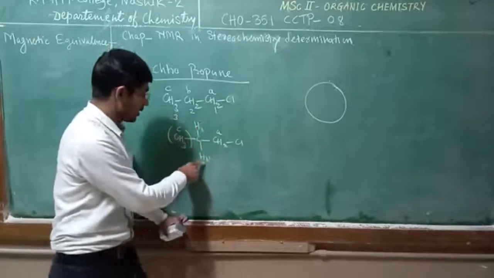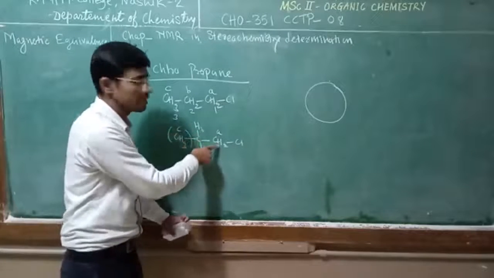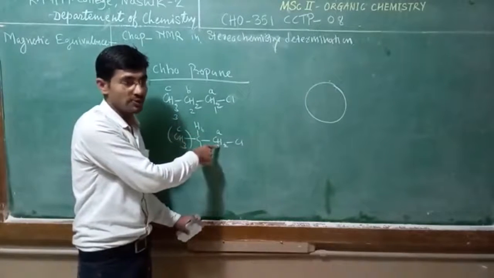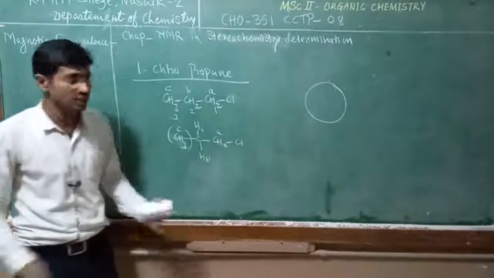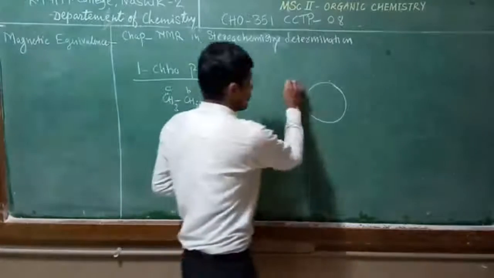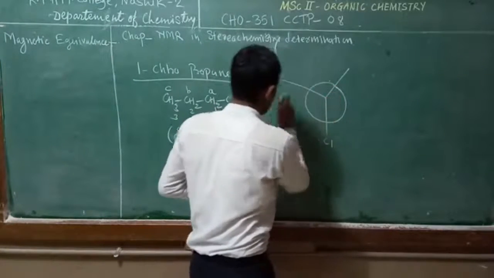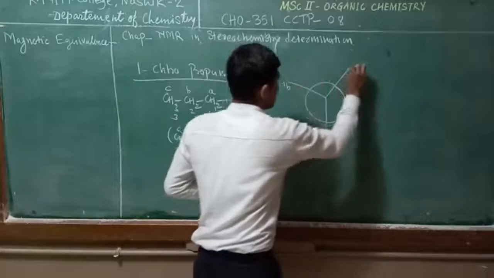Both Hb and Hb dash protons couple with this Ha proton with equal coupling constant, because of free rotation these protons are chemically and magnetically equivalent. But at low temperature the conformation is locked.